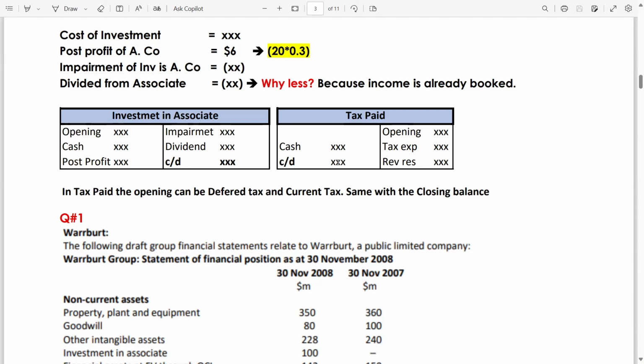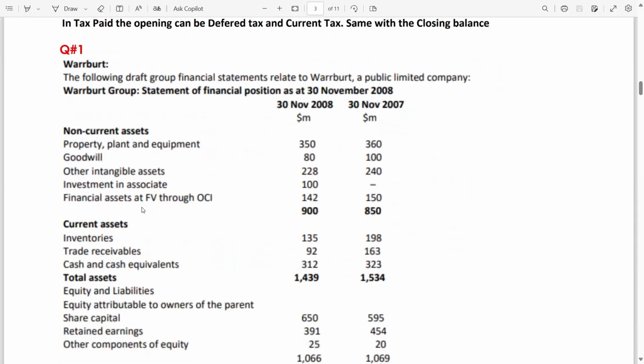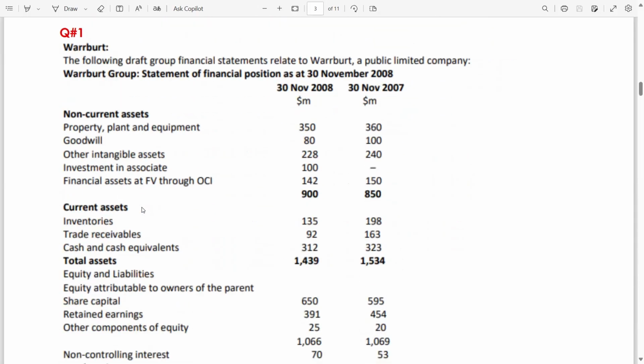Same goes for the closing balance. This can be deferred tax and current tax. In tax paid, the opening can be deferred tax and current tax. Same with the closing balance. Don't worry, this concept is tested in this question. Let's start question number 1, Warburg.